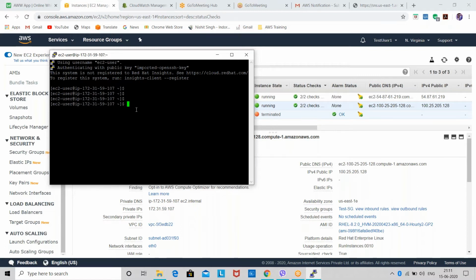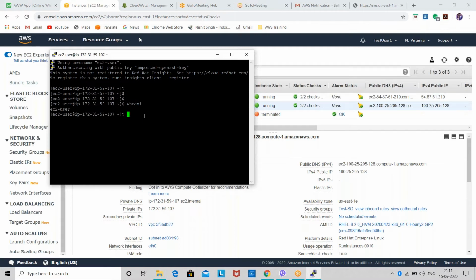So first of all, we can check our current user with the whoami command. Whoami means it will show you which user you are logged in as. So I'm logged in as ec2-user. Now the ec2-user is a normal user, right? And you cannot do severe configurations like installing the servers and all with the normal user.